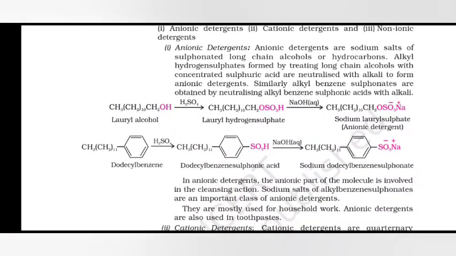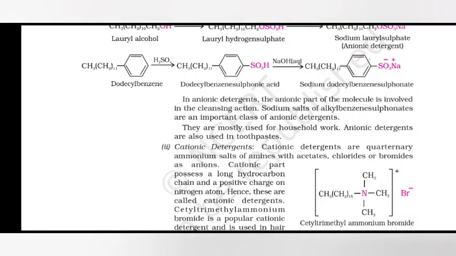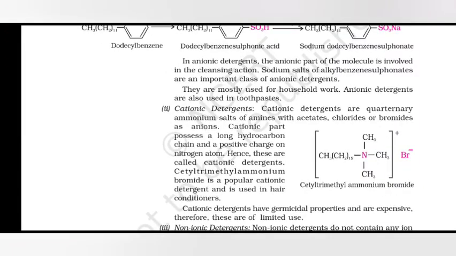Anionic detergents are sodium salts of sulfonated long chain alcohols or hydrocarbons. Alkyl hydrogen sulfates formed by treating long carbon chain alcohols with concentrated sulfuric acid are neutralized with alkali to form anionic detergents. Similarly, alkyl benzene sulfonates are obtained by neutralizing alkyl benzene sulfonic acids with alkali. In anionic detergents, the anionic part of the molecule is involved in the cleansing action. Sodium salts of alkyl benzene sulfonates are an important class of anionic detergents. They are mostly used for household work. Anionic detergents are also used in toothpaste.